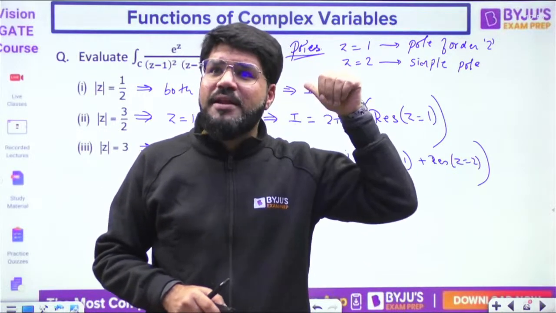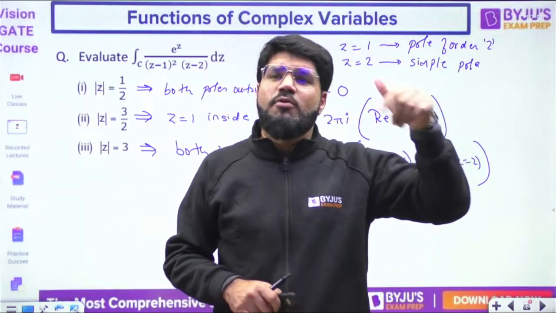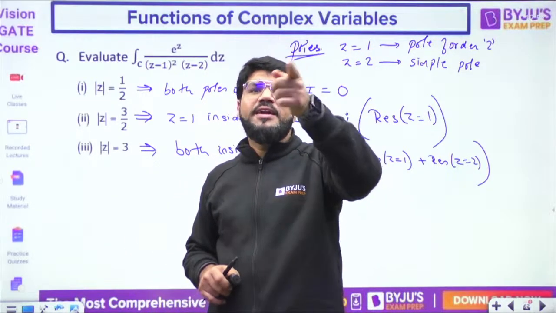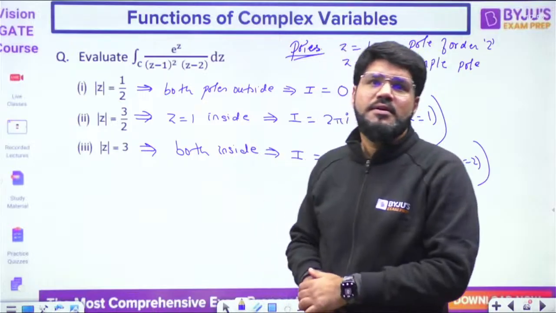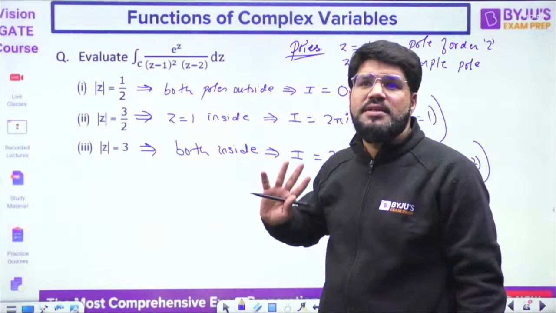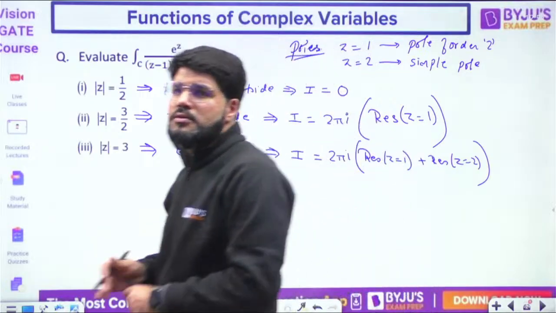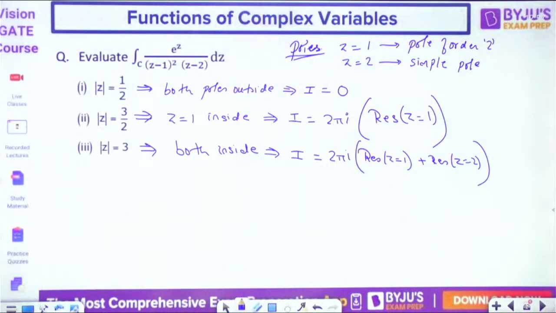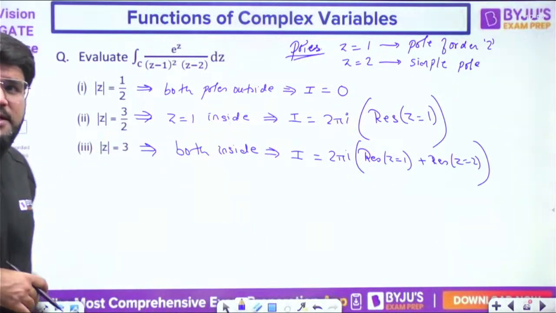Yeah, that is what I am telling, Hari. Even in the residue, what is the Cauchy residue theorem? 2 pi I into summation of residues inside C. So that is why you have to consider inside and outside, and that is what this example is here to explain. So now let's calculate the residues.